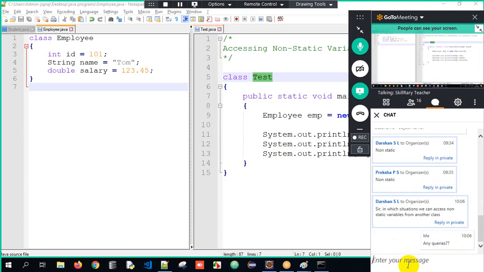There is one question: sir, in which situation can we access non-static variables from another class? Most of the time it is during encapsulation, Java bean class. It's completely based on the project scenario. But we generally make use of the singleton design pattern, the encapsulation perspective, and then it becomes mandatory. So to access non-static properties from outside the class, the mandatory scenarios are Java bean class, encapsulation, and singleton class.